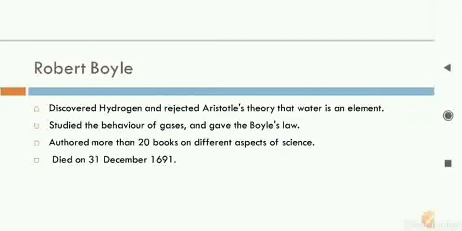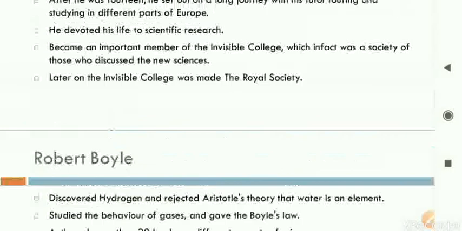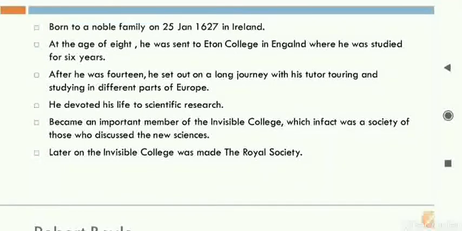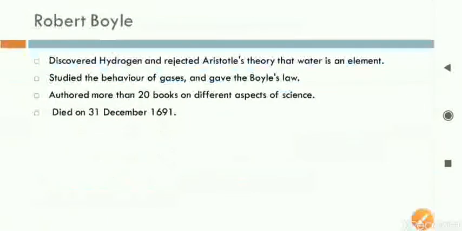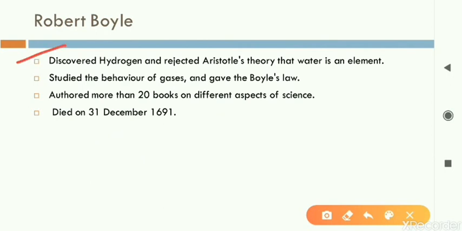Now Robert Boyle will continue. Now this is all about his life only, nothing much to remember there. Some important things that Robert Boyle has given to the field of science, what he discovered. This is important, you have to learn. So Robert Boyle discovered the hydrogen gas. This is a very important thing. Who discovered hydrogen? We can ask this. So who discovered hydrogen? The answer will be Robert Boyle.